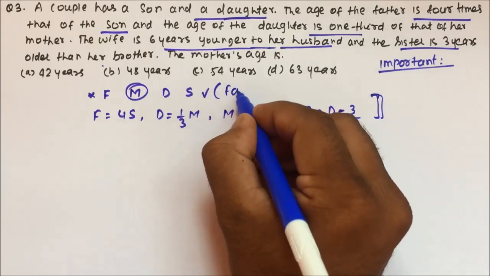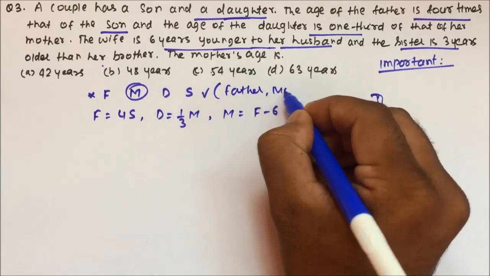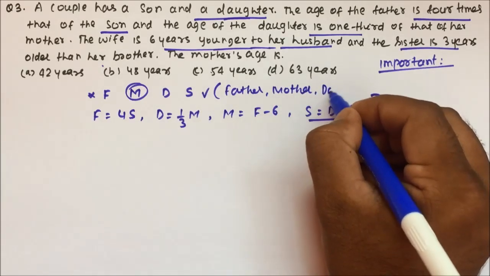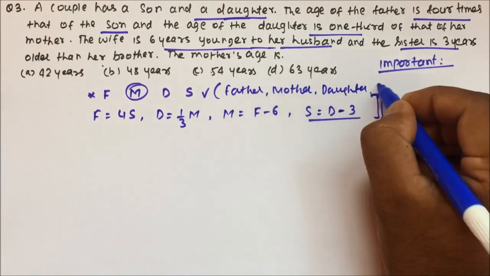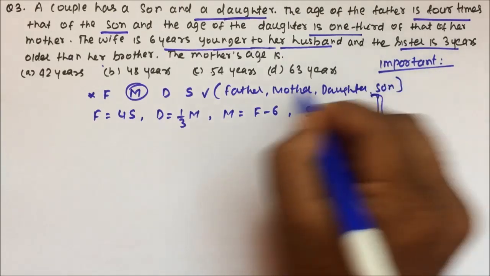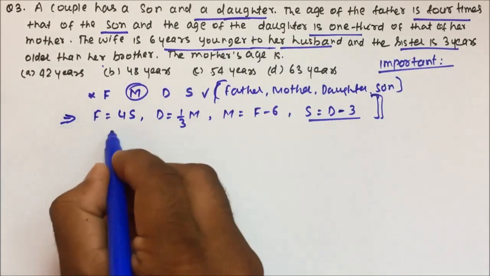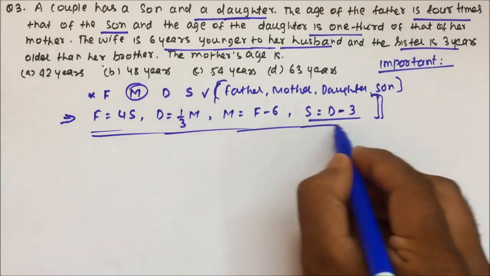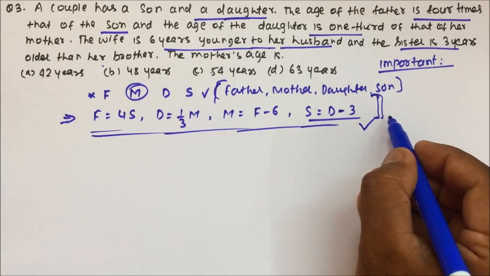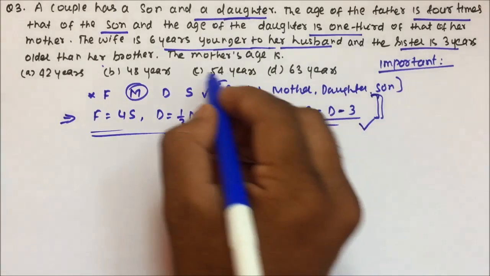Here I have assumed father's age is F, mother's age is M, daughter's age is D, and the son's age is S. Then the fourth piece of information is given in the question. Based on that, we have to solve this question. Nothing else has been given in the question. So what has been asked of you?